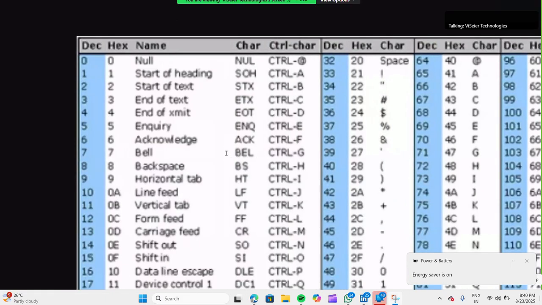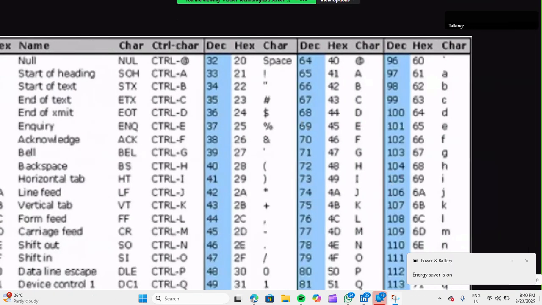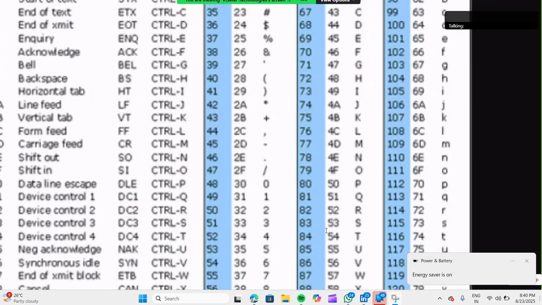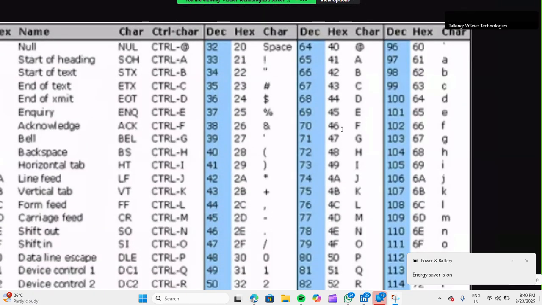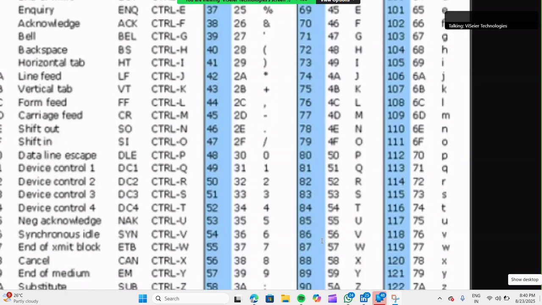Even space, if you give the space, see, 32. Like this. Next, now capital letters 41 to what? Not 41. See, sorry, this number in blue color, 65 to what is this?